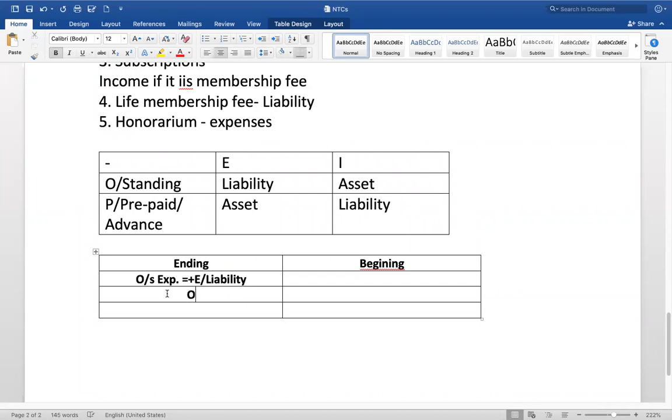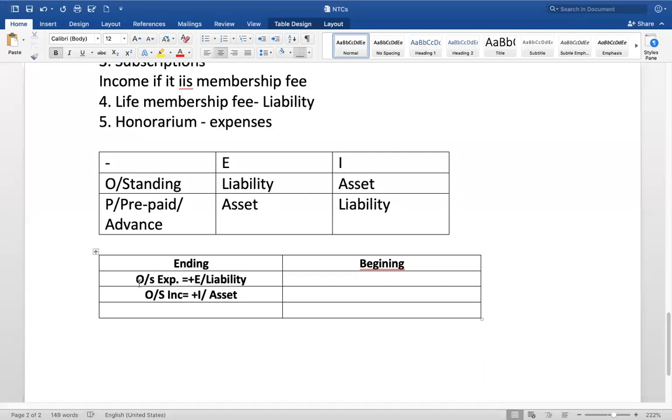Similarly, outstanding incomes. What's the treatment? You will add that outstanding income to the respective income, and it is an asset.